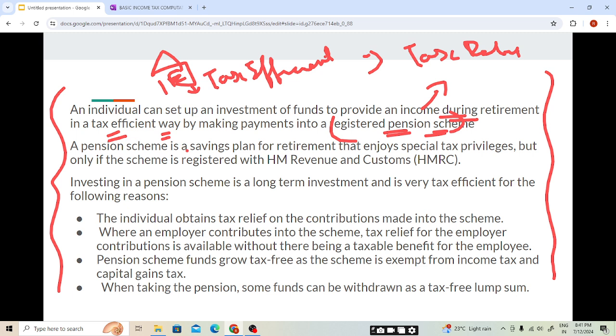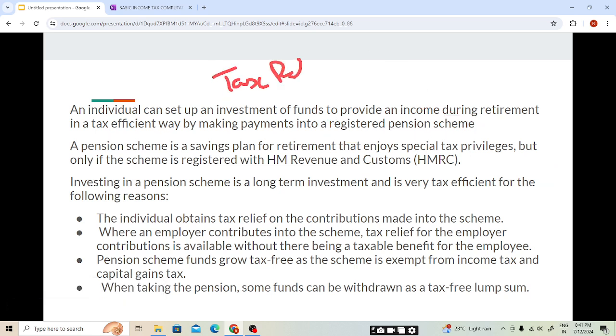A pension scheme is a saving plan for retirement that enjoys special tax privileges, but only if the scheme is registered with HMRC. So students, to avail the tax relief for pensions, the scheme must be registered with HMRC. Investing in a pension scheme is a long-term investment and is very tax efficient for the following reasons. The individual obtains tax relief on the contribution made into the scheme.